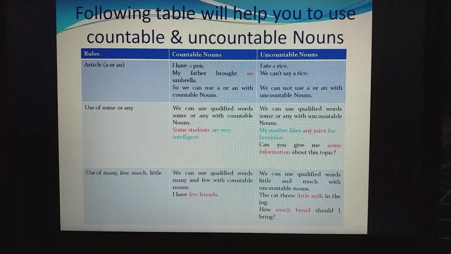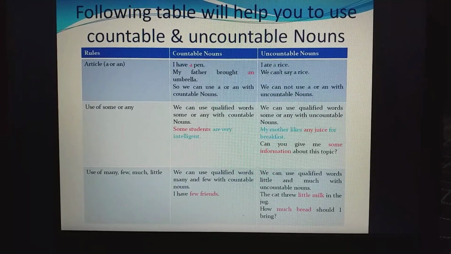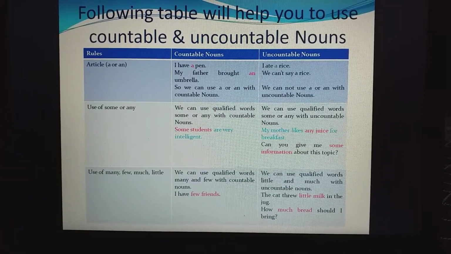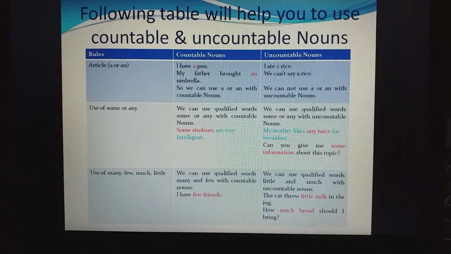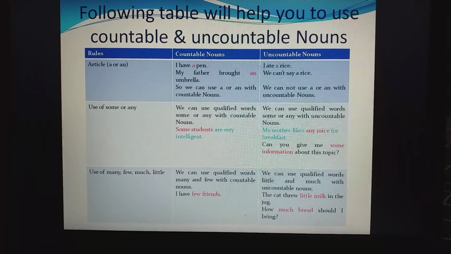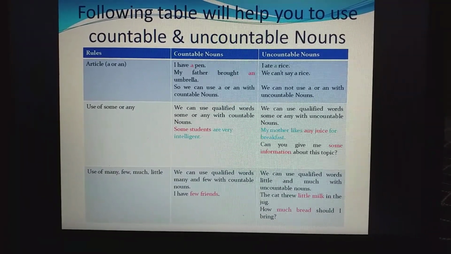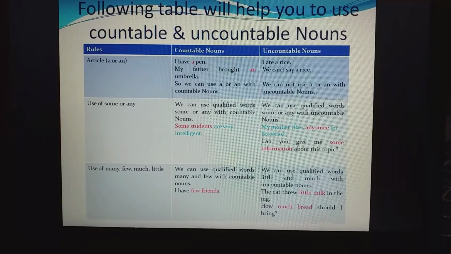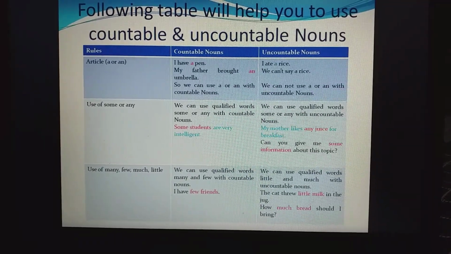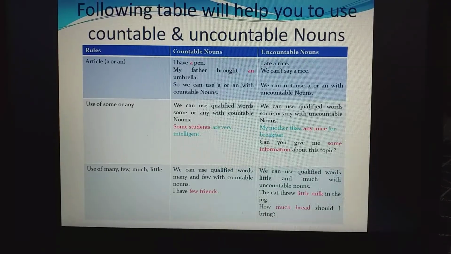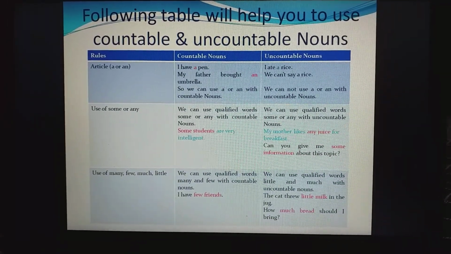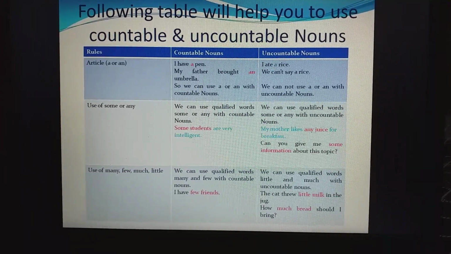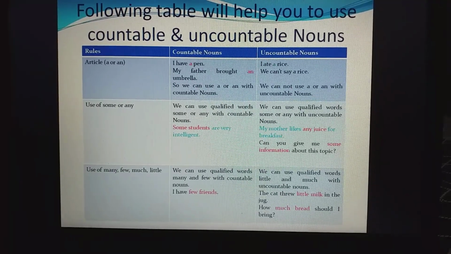Next is the use of many, few, much, little. How can these words be used for countable and uncountable nouns? Now look at an example. We can use the qualifiers many and few with what? With countable nouns. Like, I have few friends. Can you count friends? Yes, of course. You have one friend, two friends, and you can also say, I have many friends. Many can also be used for countable nouns.